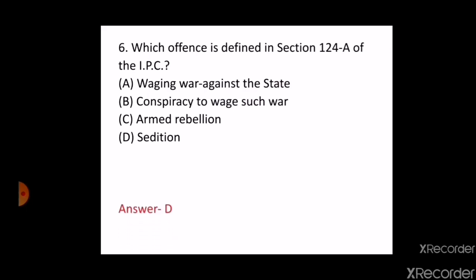option D, sedition. This was asked in the Uttarakhand CJ examination 2012, and sedition was added in 1870 in the Indian Penal Code. So it is important that sedition was added in 1870 in the Indian Penal Code 1860. And this was also asked in many examinations other than Uttarakhand, also in Delhi JLO ALO examination and also in Chhattisgarh 2016.